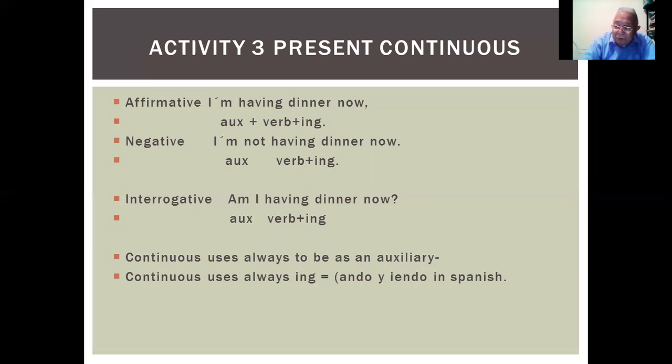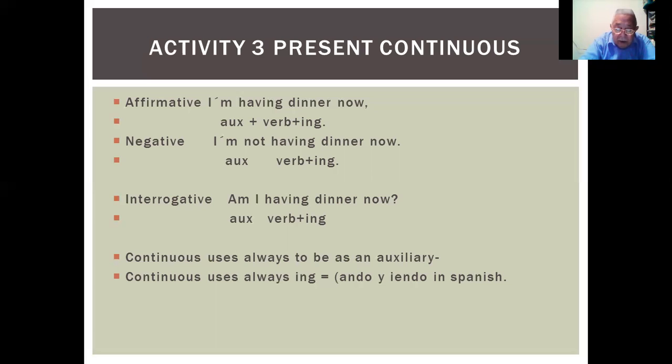Okay, wonderful, very good. I think we are doing fine. If you have any questions, go to your book and follow what we are talking about. Okay, for example, here, when we are talking about the present continuous, we are in activity 3. And in activity 3, also we have what?